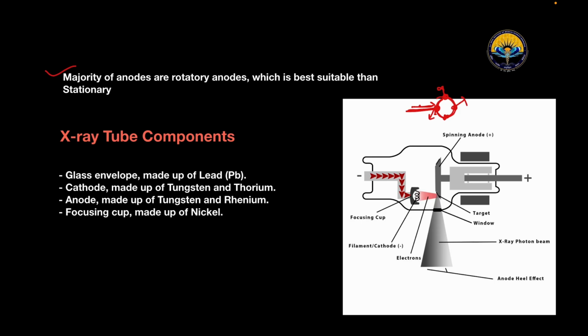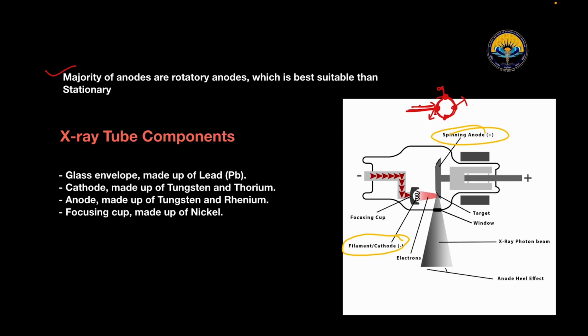Now let's look at the X-ray tube components. Look over here. Here we have the glass envelope which is made up of lead, and this is the cathode which is made up of tungsten and thorium, while this is the anode which is made up of tungsten and rhenium. The focusing cup is made up of nickel. So this is about the X-ray tube components.